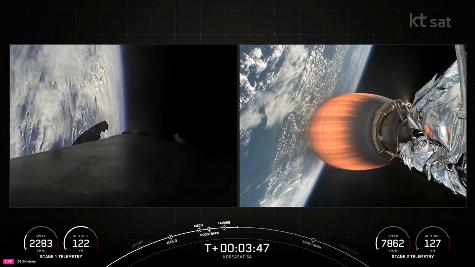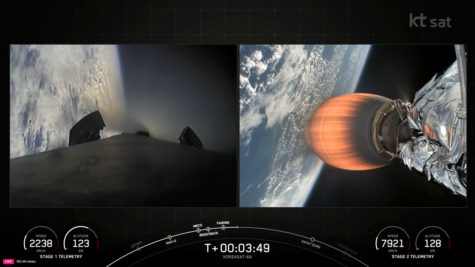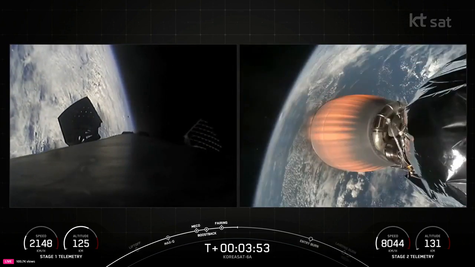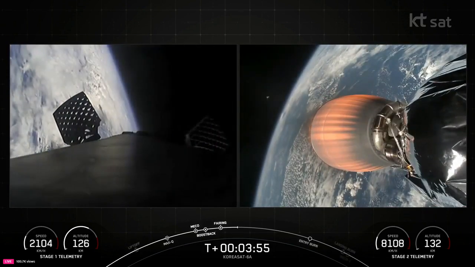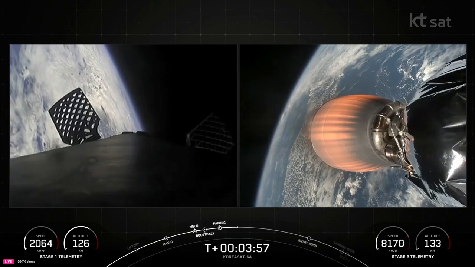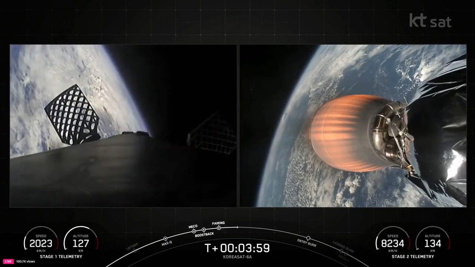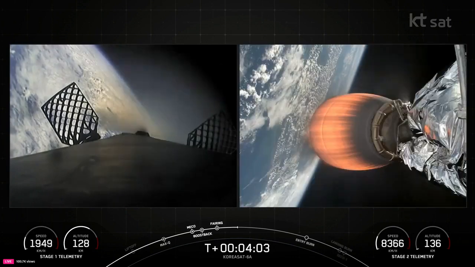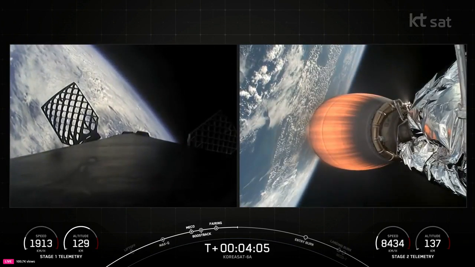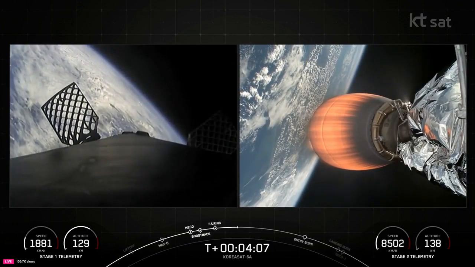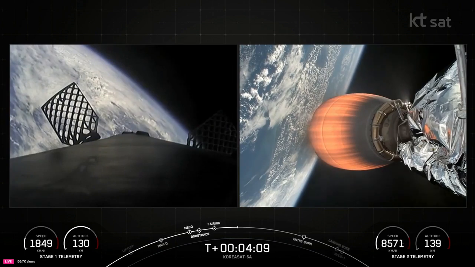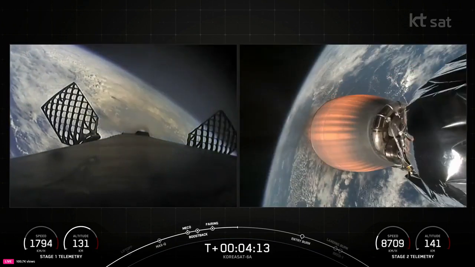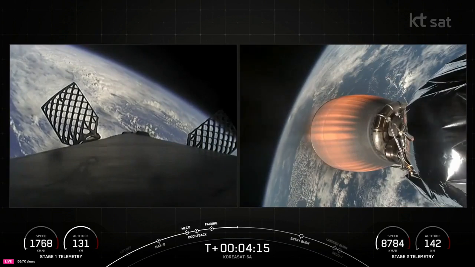And at T plus 6 minutes and 32 seconds, we expect to have some great views of the first stage entry burn. For the entry burn, we relight 3 of the M1D engines on the first stage. Both vehicles continue to follow nominal trajectories. Starting with the center E9 engine, followed shortly after by the E1 and E5 engines, which slows down the vehicle as it passes back into Earth's atmosphere. We need to slow down to reduce re-entry forces, which ultimately helps us recover and reuse the first stage.